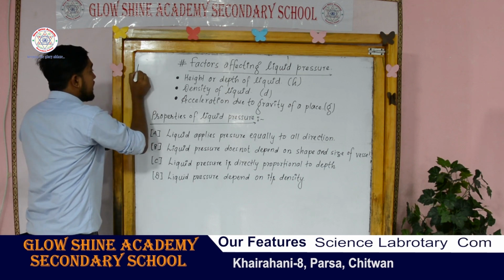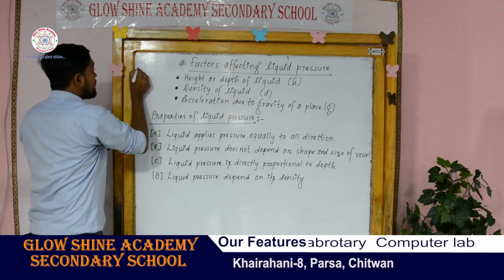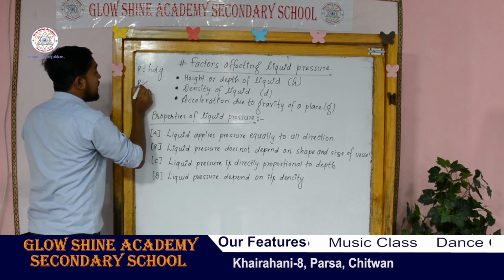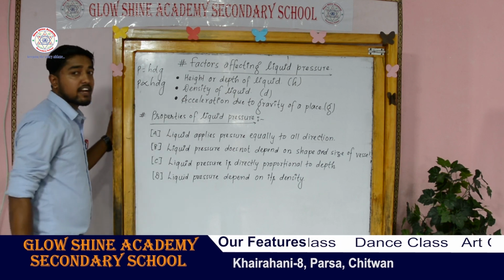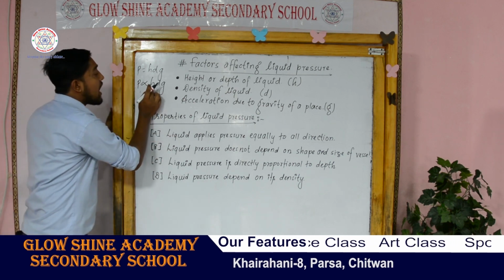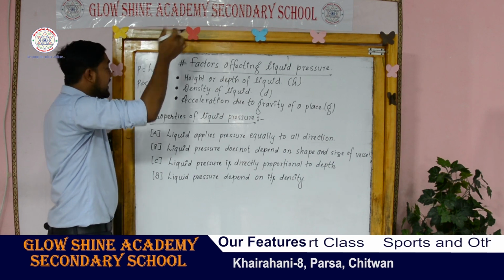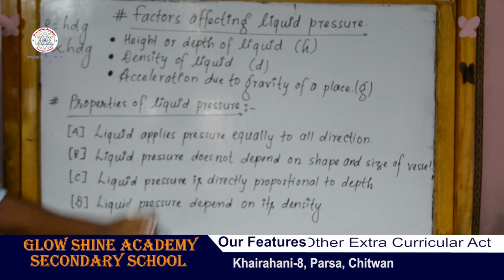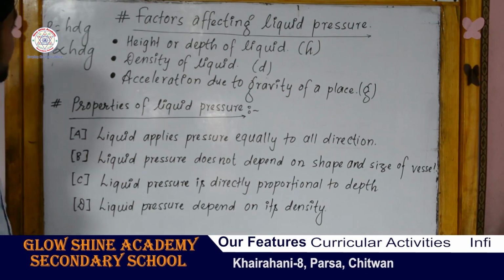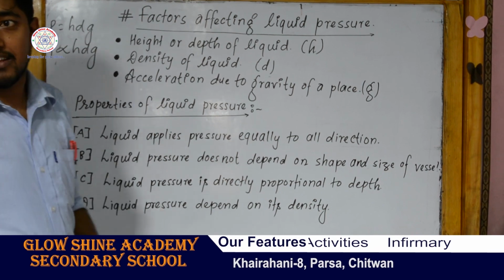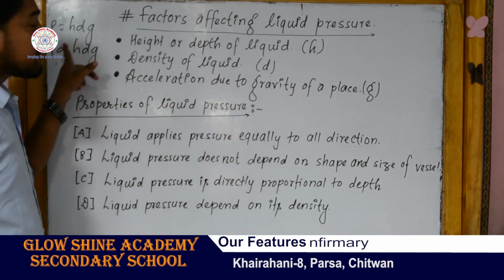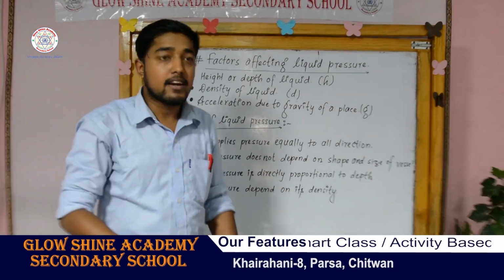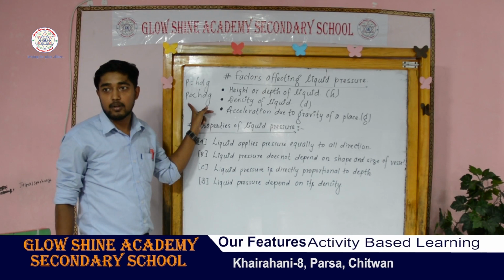Look here. Pressure equals hdg. This relation is directly proportional. These three terms, h, d and g, are directly proportional to the pressure. If the height of a liquid column goes on increasing, at that time pressure also increases. Similarly, if the density and acceleration due to gravity of a certain place go on increasing, then liquid pressure also increases. Means they are directly proportional to one another. If one factor goes on increasing, then the liquid pressure increases.